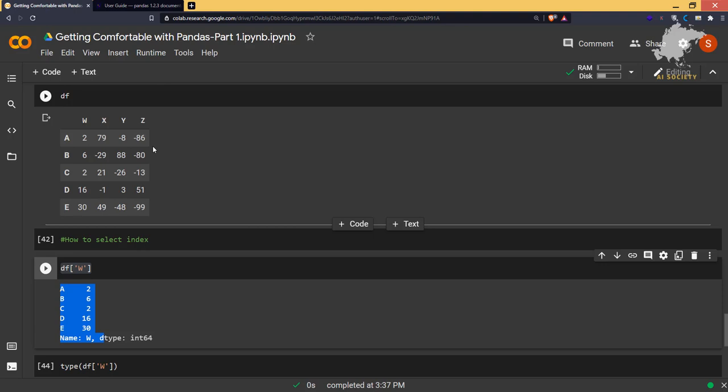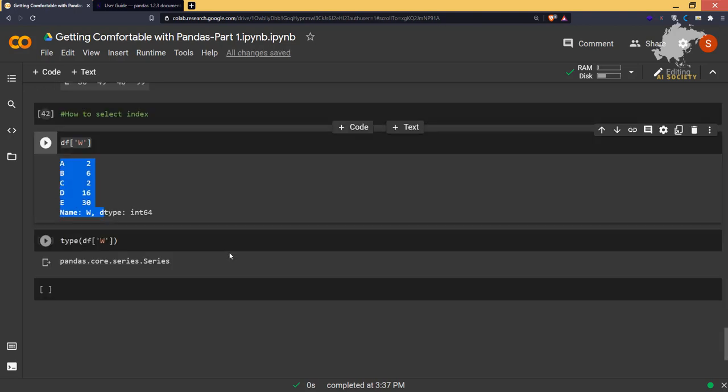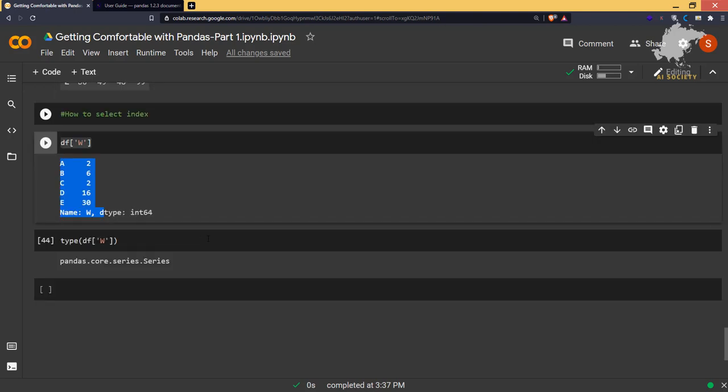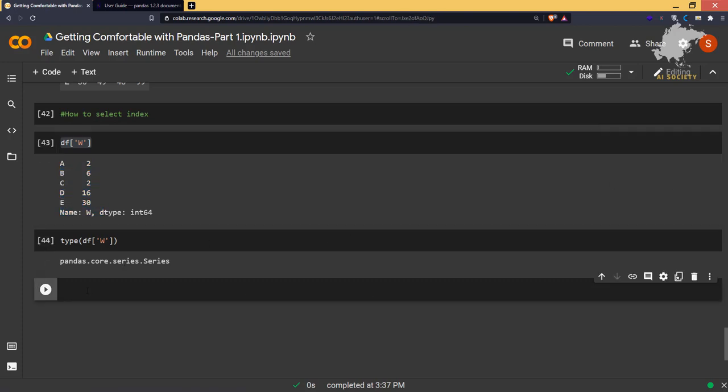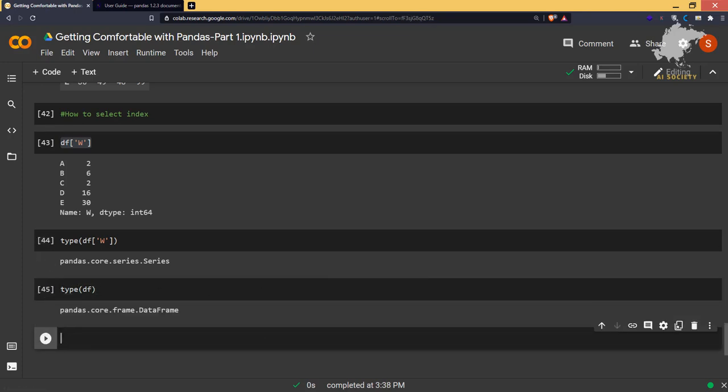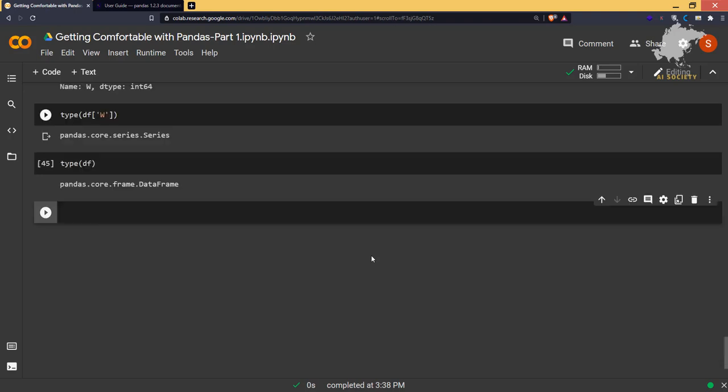So this is a whole series. This is also a series, which is xa, xb, xc, xd. Each and every column is nothing but a series, and a data frame is multiple series on a common labeled index. Remember, this is a very important thing you need to know, so don't ignore this one. And if I say type of df, it is going to give us the type as DataFrame.